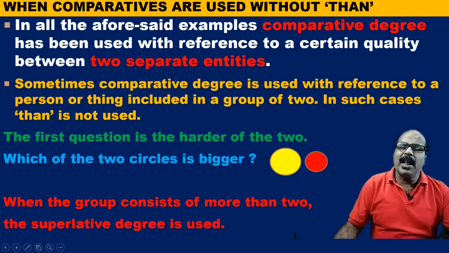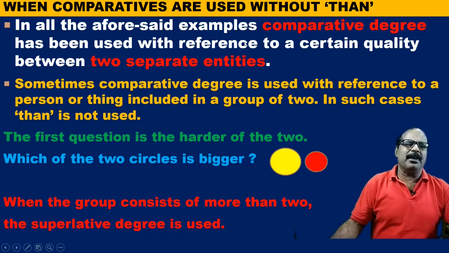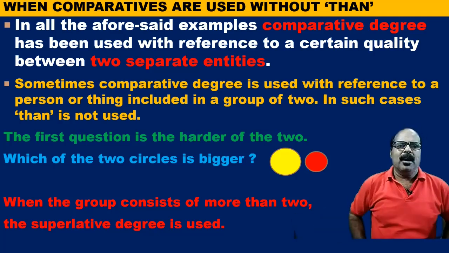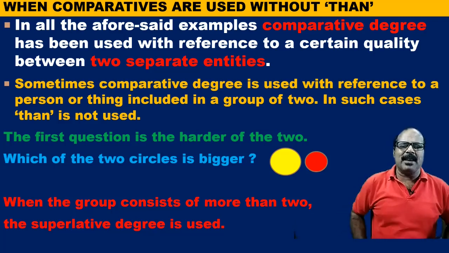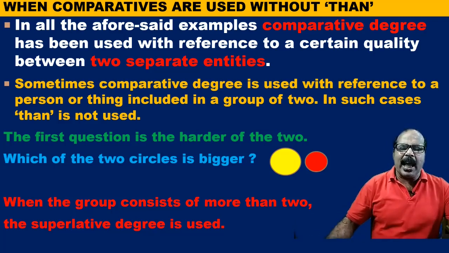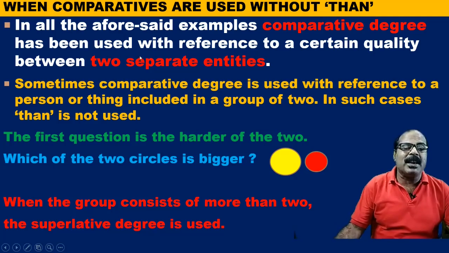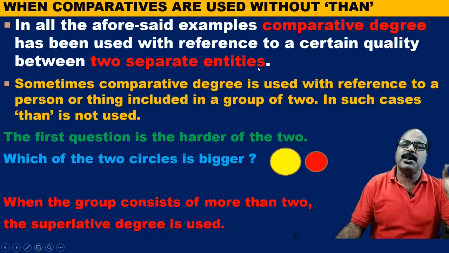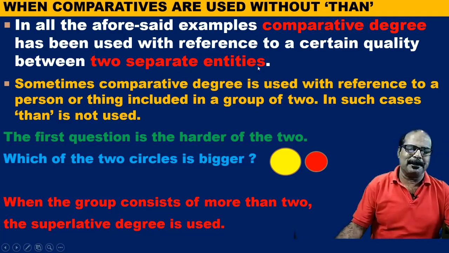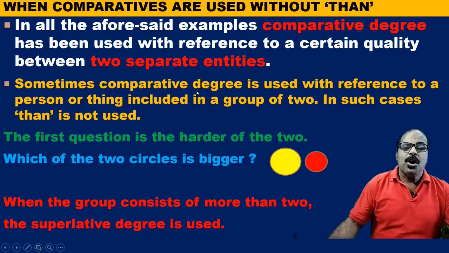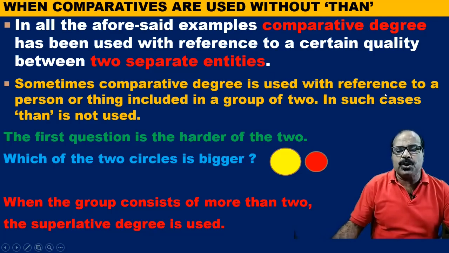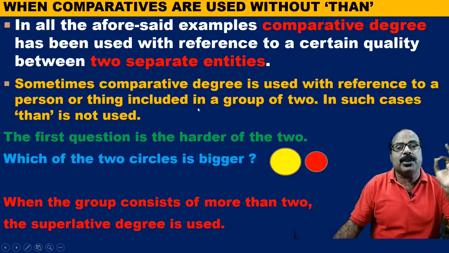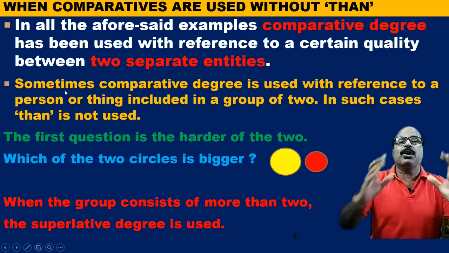In all the aforesaid examples, I have given so many examples, comparative degree has been used with reference to a certain quality between two separate entities. Sometimes comparative degree is used with reference to a person or thing included in a group of two.